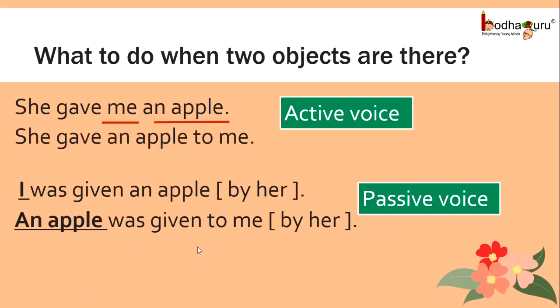Also, there is another way to say the same sentence in active voice, which is she gave an apple to me, and the passive voice can be both ways. Either I was given an apple or an apple was given to me.